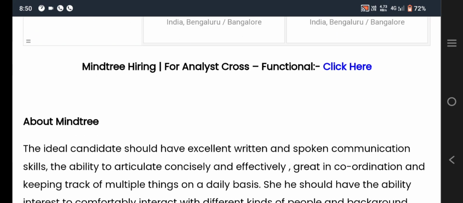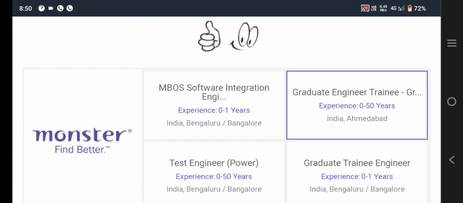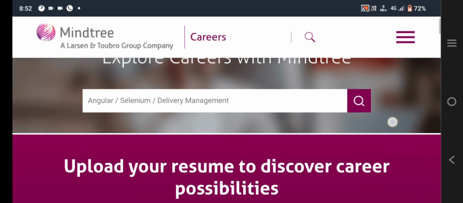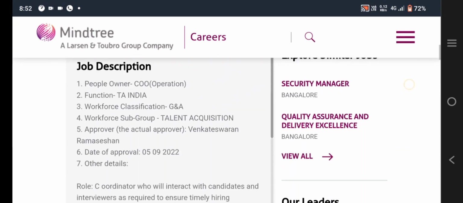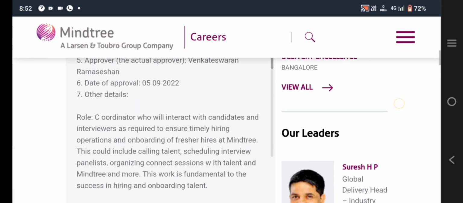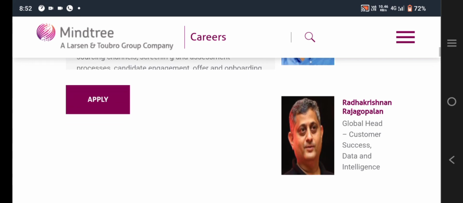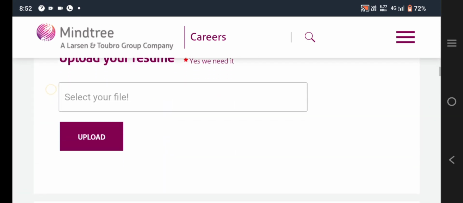The description about the company will be given, you can go through this. To apply for this position, the link will be given in the description. After clicking that link, you will receive a web page like this. Here you need to upload your resume for any further updates regarding careers and hiring related queries from Mindtree. If you upload your resume in that, you will receive notifications or updates through your email.